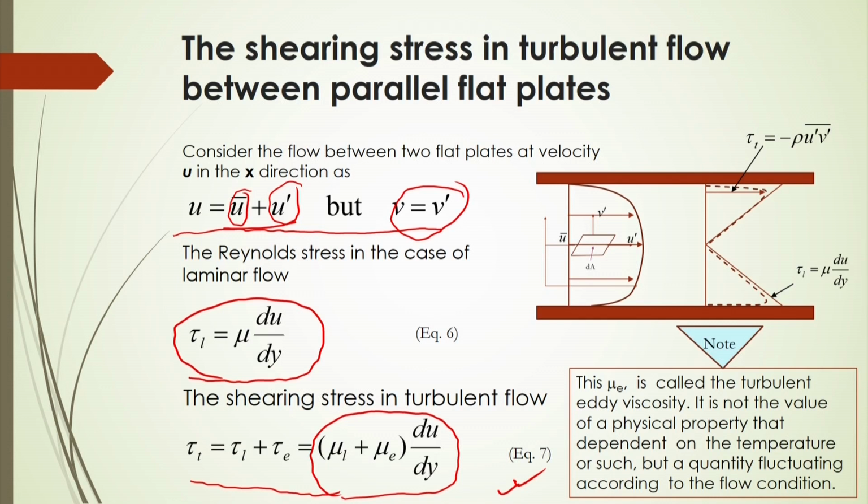And also in this case, if we see the shear stress distribution here, how this turbulent flow will be there. This dashed line is considered as the turbulent flow shear stress distribution, whereas the firm line is considered as the laminar flow shear stress distribution. So, this shear stress is called the Reynolds stress for the turbulent flow, and for laminar flow it will be considered as this.